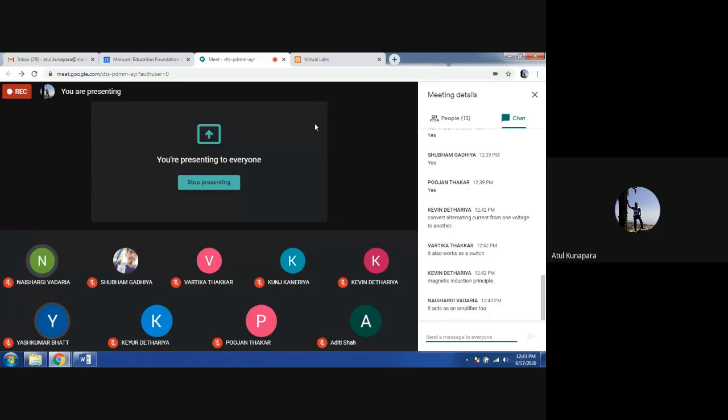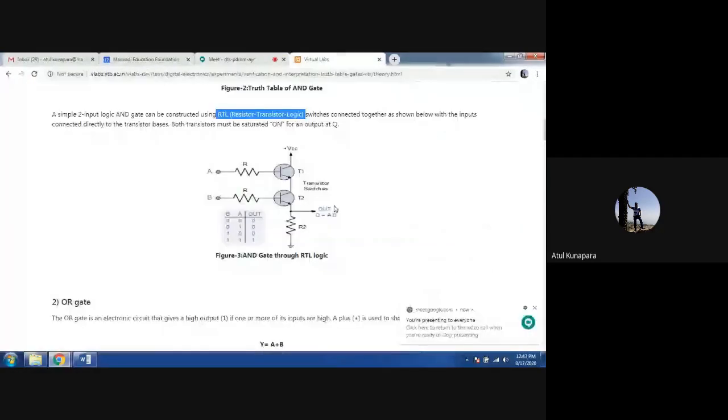Let me just brief you about the transistor. A transistor has a total of 3 terminals and 3 different regions. Here in the circuit, this is simply the symbol of transistor T1 and T2. The transistor has 3 terminals: we call them the emitter, base, and collector. According to the 3 terminals, it also has 3 different regions.